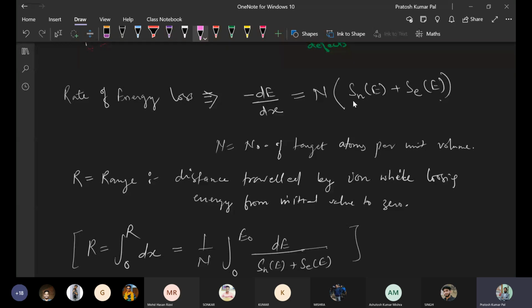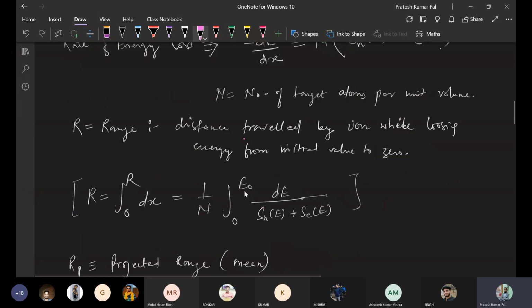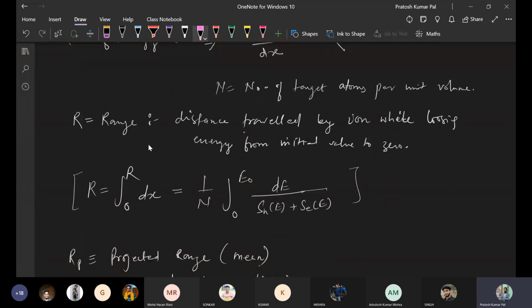So this is a function of energy. And how the ions penetrate the silicon surface is defined by the range, which is a function of the nuclear and electronic stopping. From there we find this range.